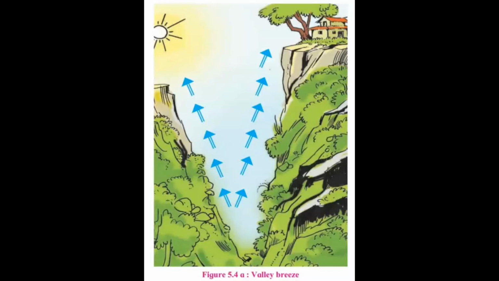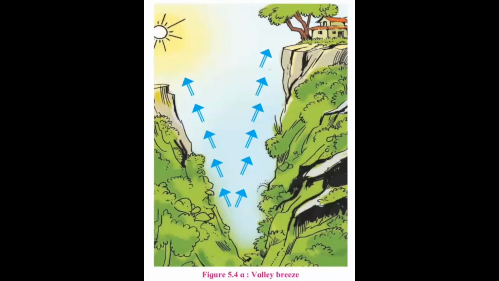Try this. In the activity given in your textbook, consider the elevation of land, the heating and cooling properties of the land and water, the air pressure, etc. Observe the picture figure 5.4a given in your textbook and also on the screen. Describe the valley breeze with the help of the picture. Characteristics of valley breeze.